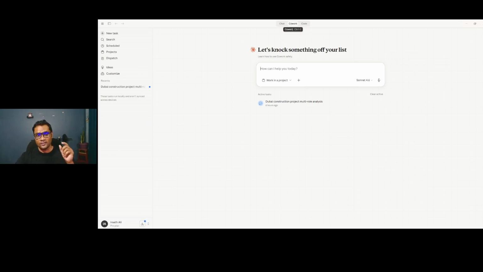There is another thing Claude released the day before yesterday, the 9th of April, fully rolled out. It was in the beta version. Now you can use it in the Pro plan. I have a Pro plan. It's a paid version. These features are available. Amazing work has been done by the Anthropic team in terms of the Cowork. It's very popular now. This is the product that I'm going to use to automate the entire team's workflow.